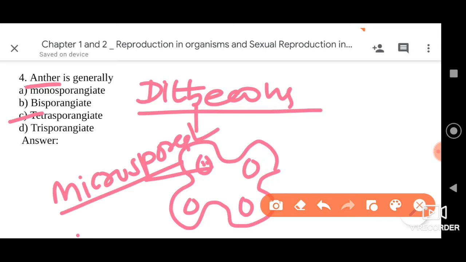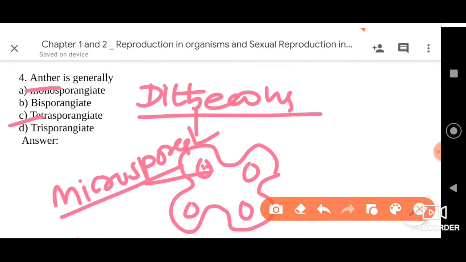We can find 4 pollen sacs in the dithecous condition. So anther generally has 4 pollen sacs, that's why it is referred to as tetrasporangiate. Remember that, my dear friends. So go for option C.